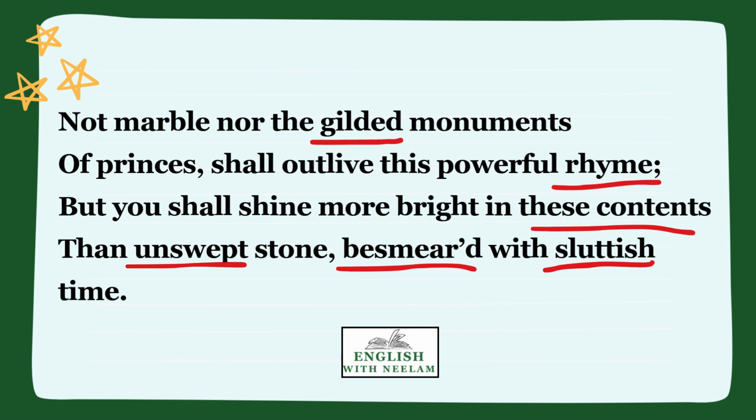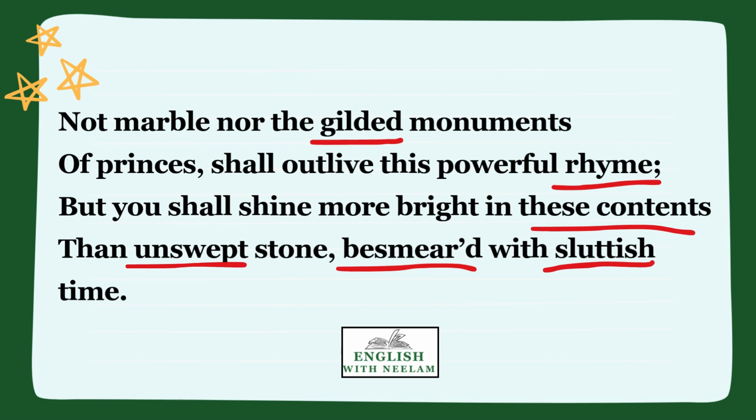Here, children, in these lines, the poet says that his work of poetry that he has written for his loved one shall outlive the monuments made of stone and covered with gold, or gold plated. Further, the poet says that his friend will shine brighter in his poetry, which he calls these contents, than the monuments of stone that are left uncared for.